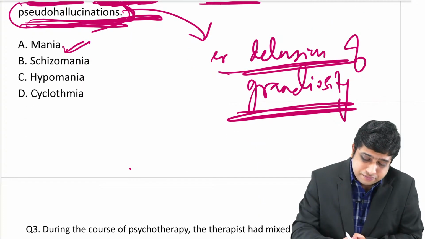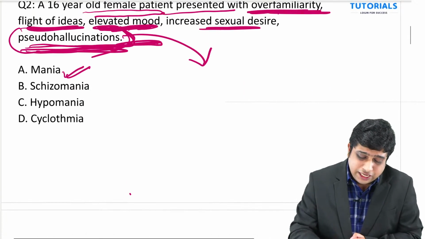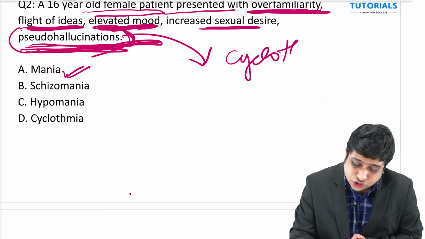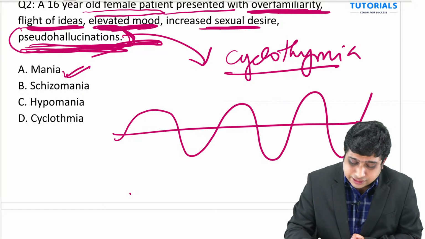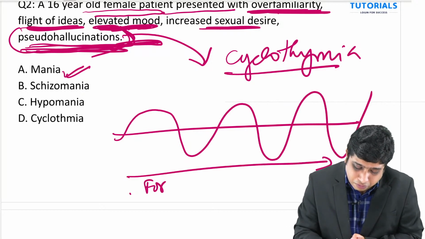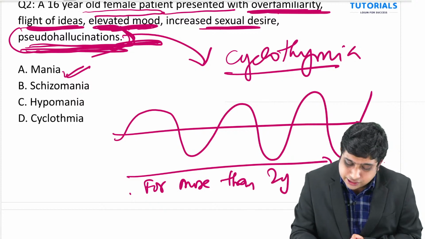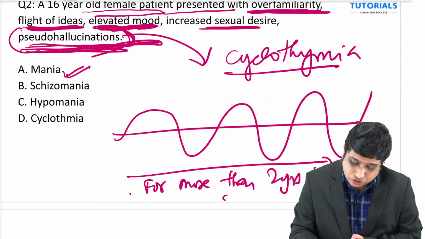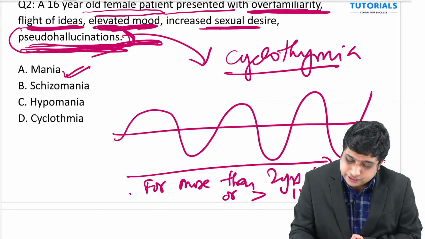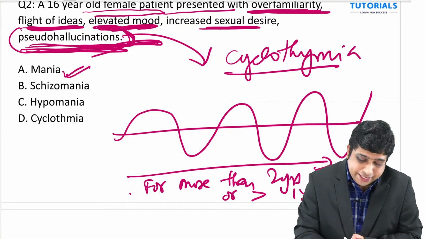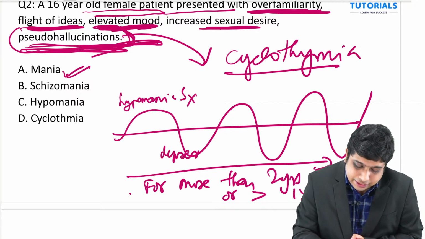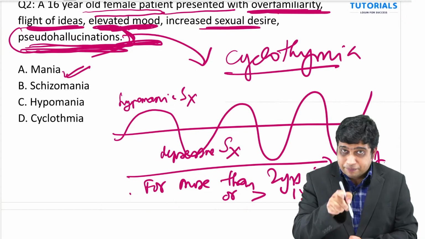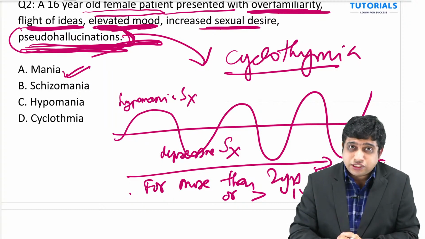What is cyclothymia? Cyclothymia is also included in the bipolar spectrum. You can simply describe it like this: for more than 2 years in adults, or more than 1 year in children and adolescents, there should be continuous periods of hypomanic symptoms and depressive symptoms. It is not episodes, it is symptoms. When it comes to episodes, then it goes to the bipolar spectrum.